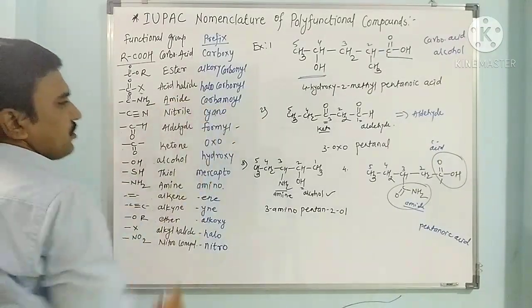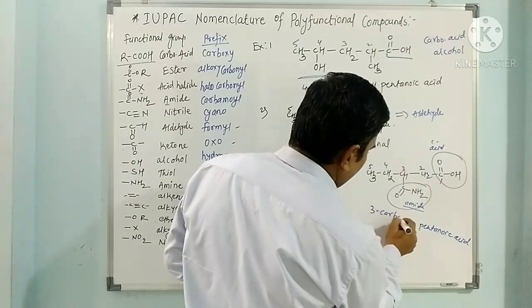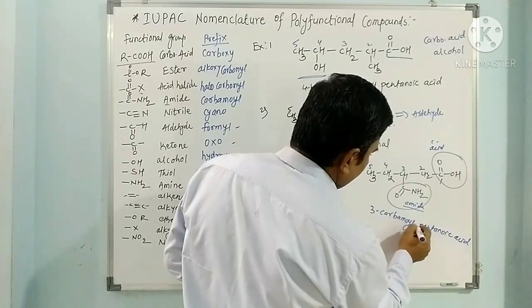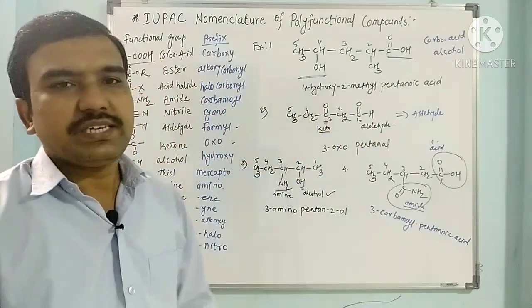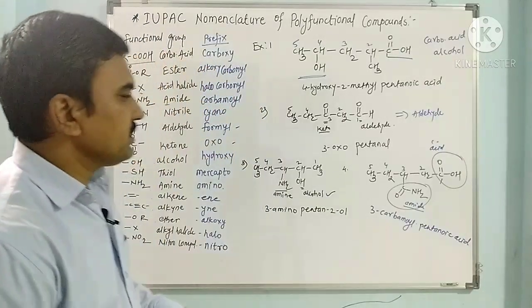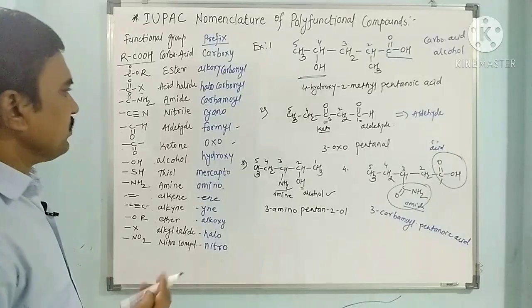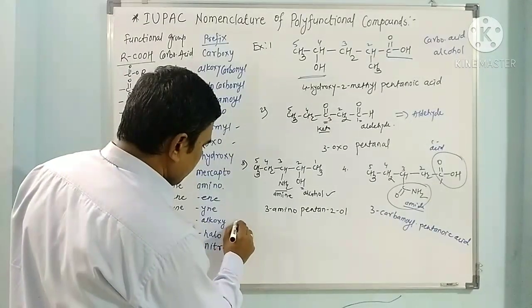So this is 3-carbamyl pentanoic acid. So in this way, when amide and carboxylic acid are there, it is named as per IUPAC in this way.